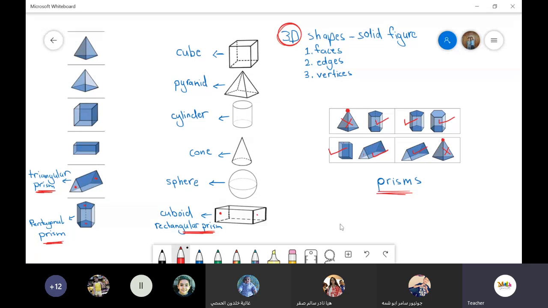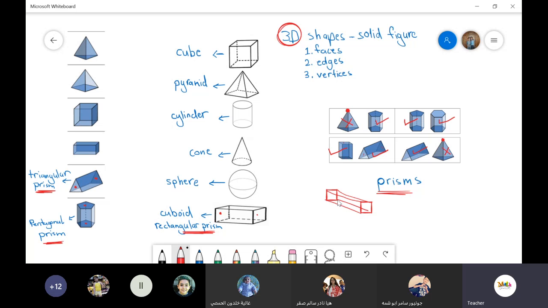I'm gonna repeat now about prisms. What does it mean, prisms? If I have a shape, let's say I'm gonna draw here a square and another square. I'm drawing here two faces, okay? Now I'm gonna connect between both of them. I'm creating right now a 3D shape.